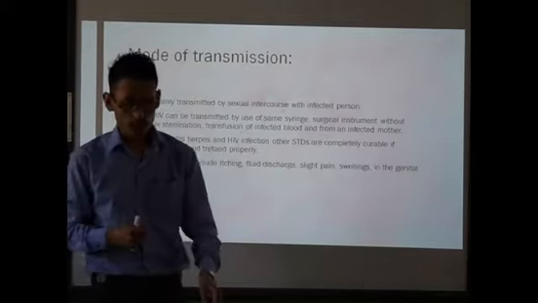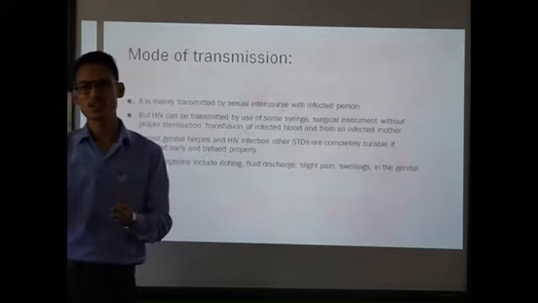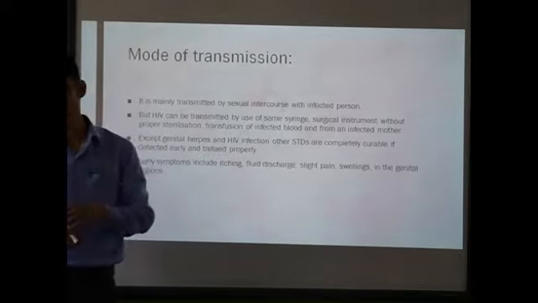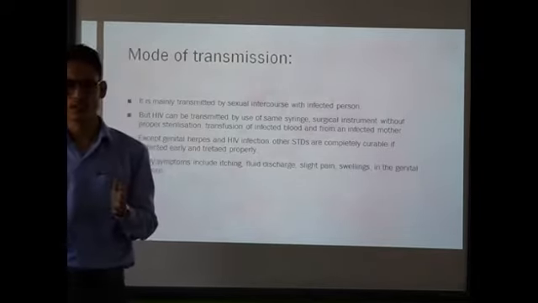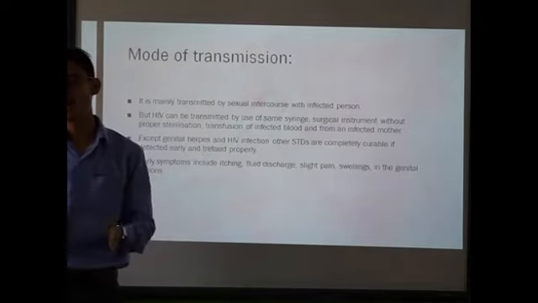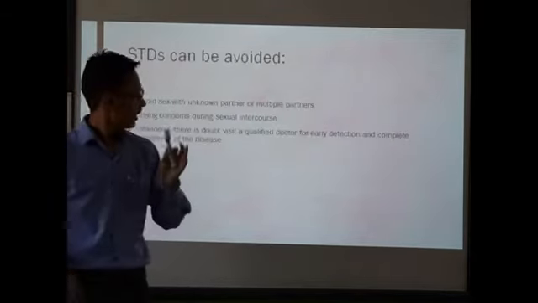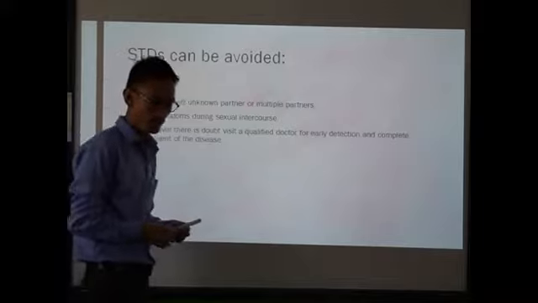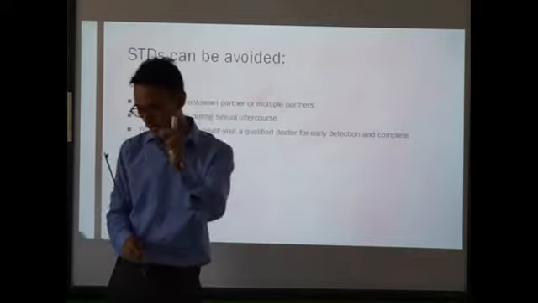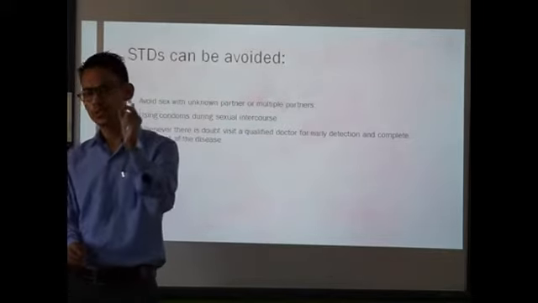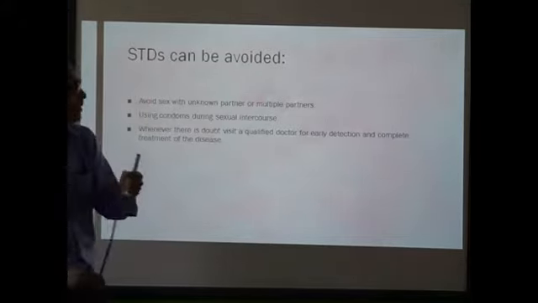In the present time, most of the young individuals between the ages of, let's say, 15 to 24 are at higher risk of being infected by STDs. Clear? But STDs can be avoided. The infections can be avoided. There are certain precautionary measures which need to be taken to avoid STDs. So let's go through how STDs can be avoided.